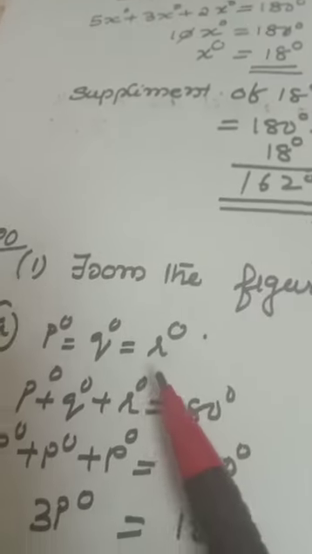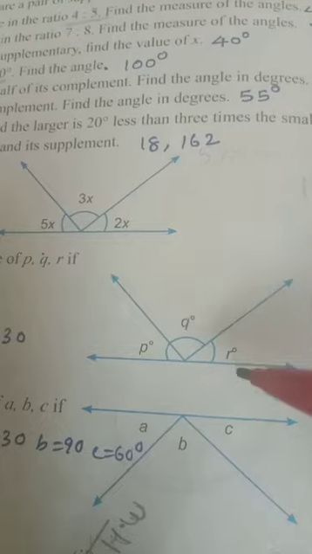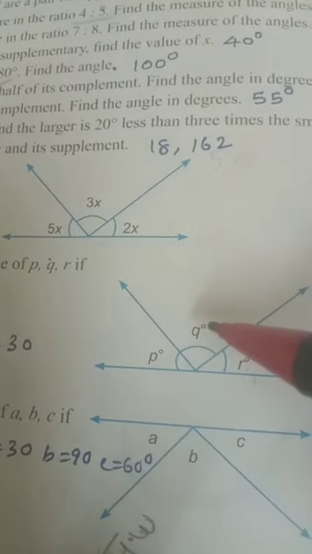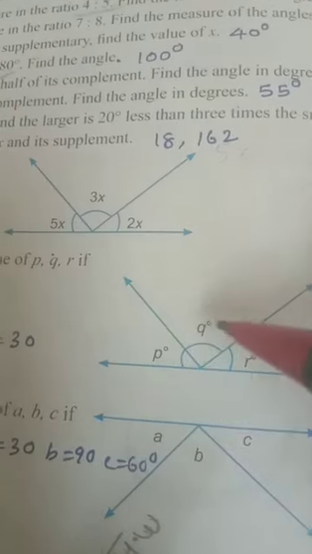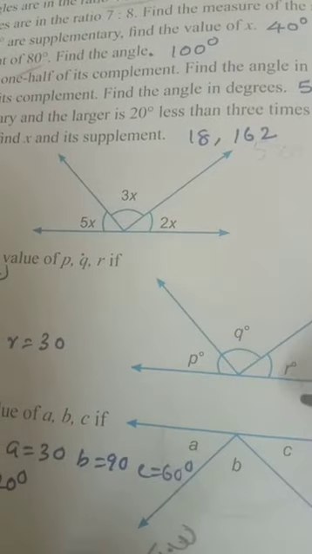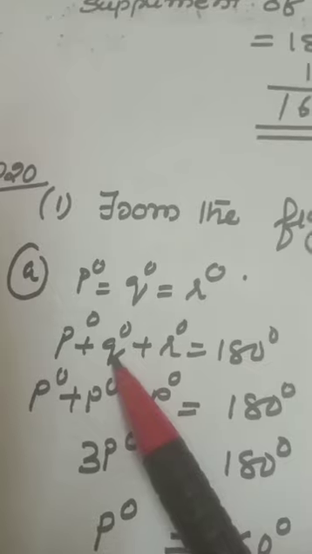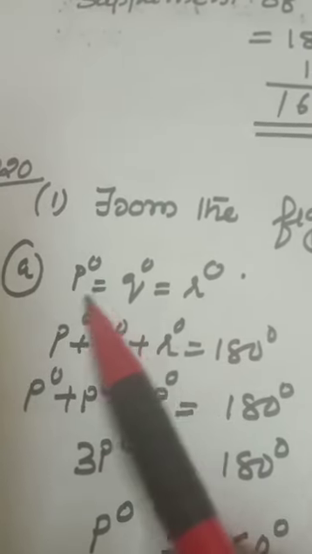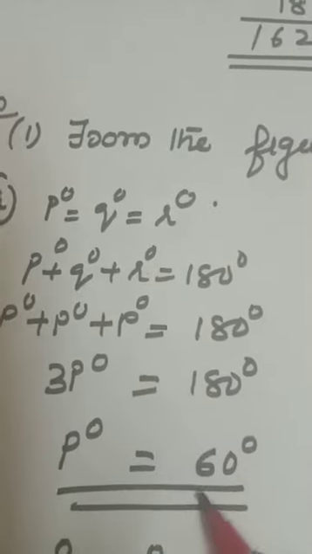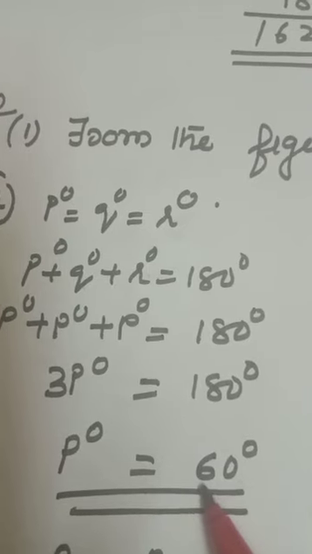Question number 20. Figure. P degree, Q degree, R degree. When you add P degree, Q degree, R degree, you will get 180 degree because it's a straight line. But in the question given, P, Q, R are the same. So in place of Q and R, you can put P because all 3 are the same. After solving, you are getting P degree equal to 60 degree.